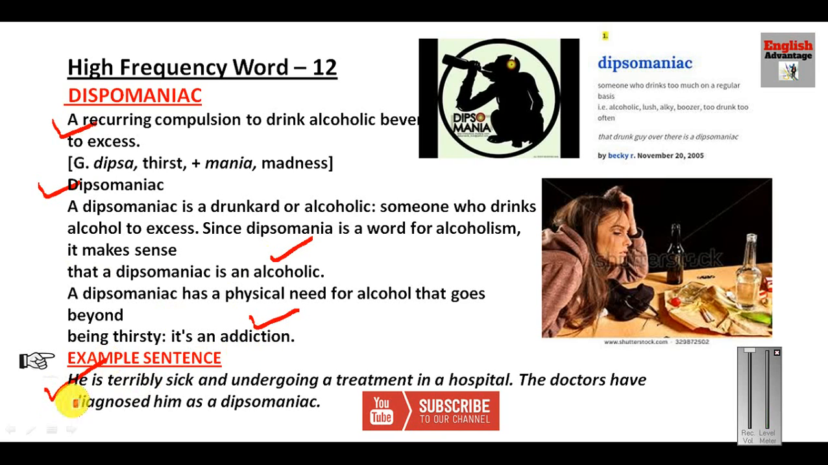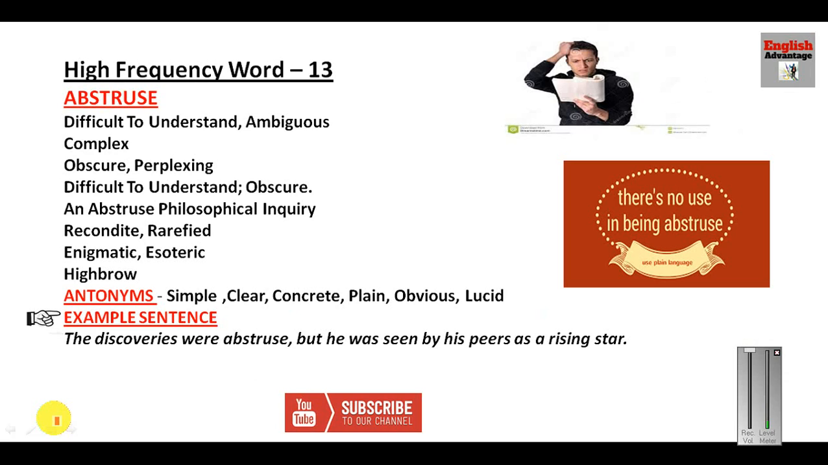Now just see the sentence. He is terribly sick and undergoing treatment in a hospital. The doctors have diagnosed him as a dipsomaniac. So through the picture of the monkey, through the picture of this lady who cannot live without the wine, you can learn this word for a long time. I have given this picture also just to facilitate learning these words. Now let us see the next word, high frequency word 13, abstruse.